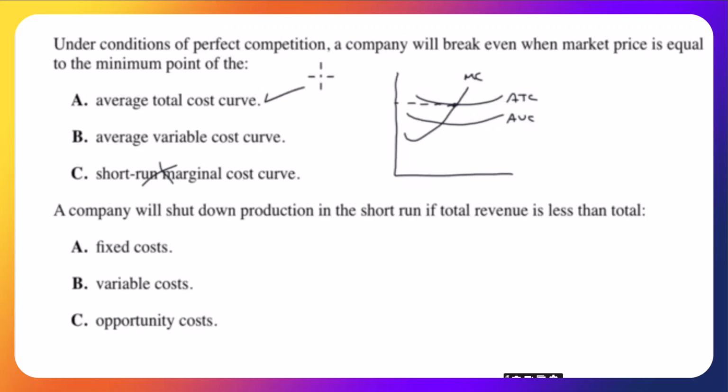A company will shut down production in the short run if total revenue is less than total fixed costs, less than total variable cost, or less than total opportunity cost. We can get rid of that. It's between fixed and variable. Even if total revenue were less than total fixed costs, we still might be minimizing our loss because we still might have some contribution towards fixed cost. However, if total revenue is less than total variable costs, we're not even covering our variable costs. We'd do better by just not making anything at all. So our answer for 27 must be B.